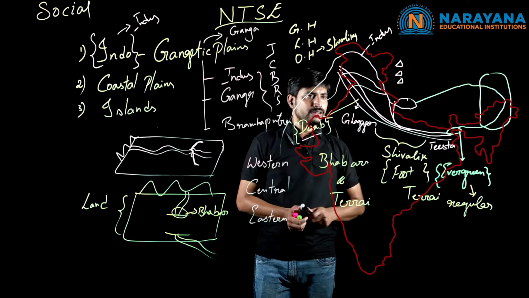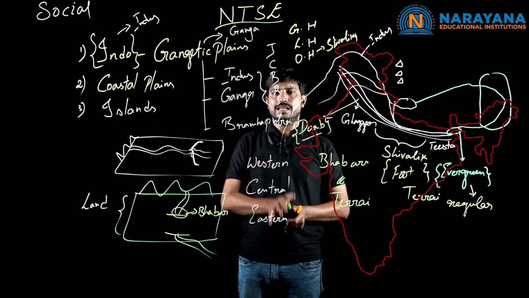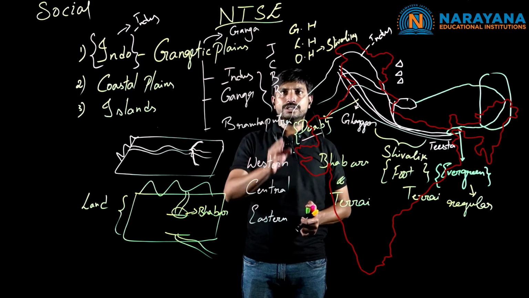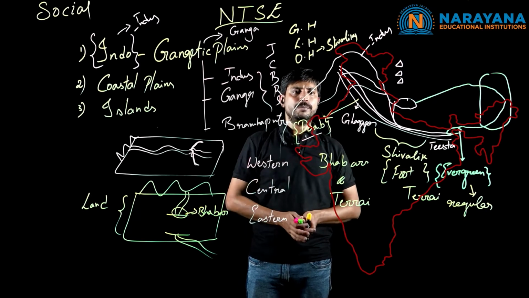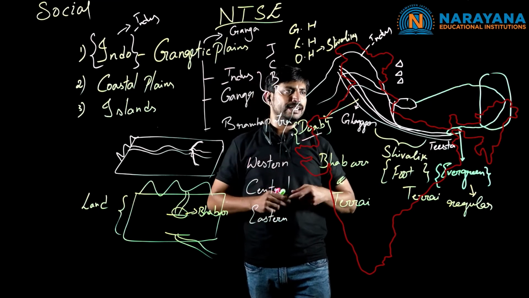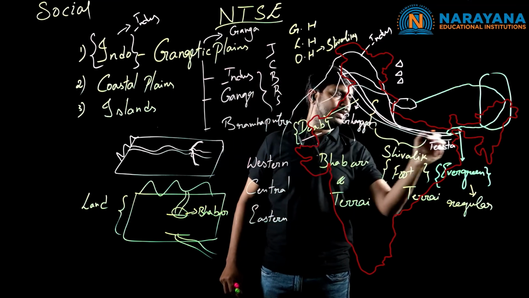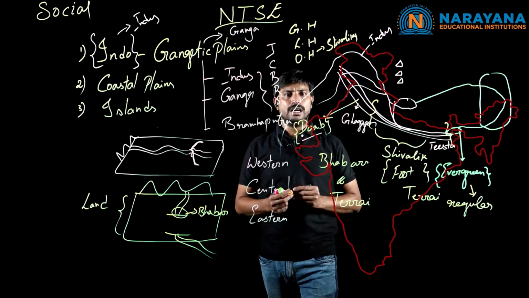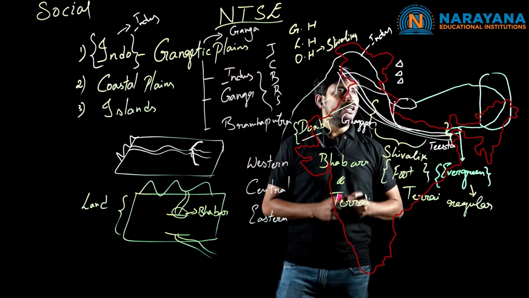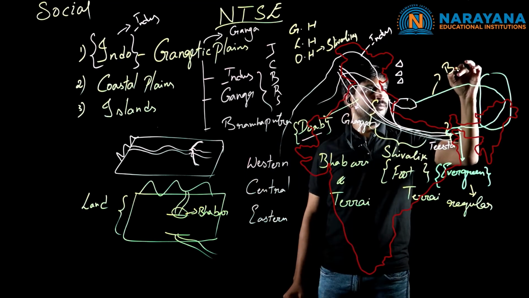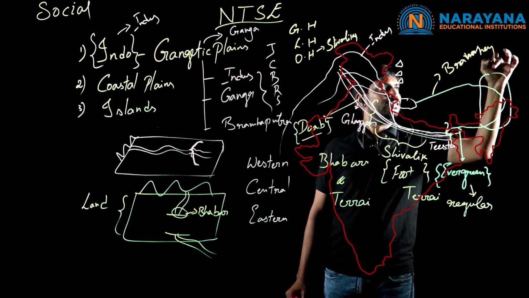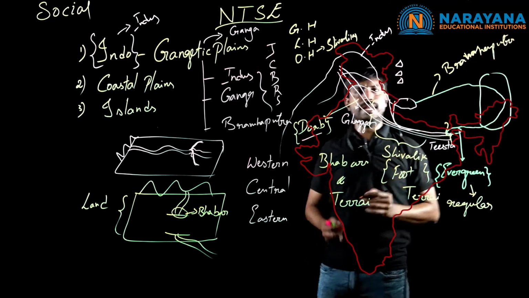Clear, children? So, this is about the plain regions. Plain regions are categorized into three types. The first one is the western part, which completely comes near Jammu and Kashmir. The central part comes under the tributaries of Ganga, Ghaggar and Teesta, and the eastern part is completely by the river Brahmaputra. So these are all the three major plain regions.